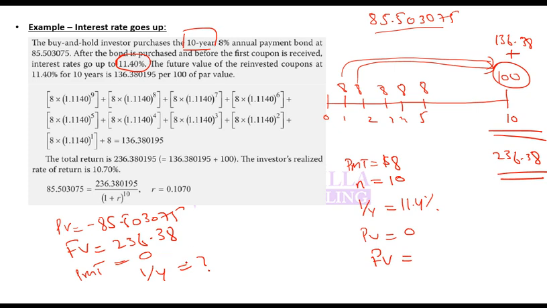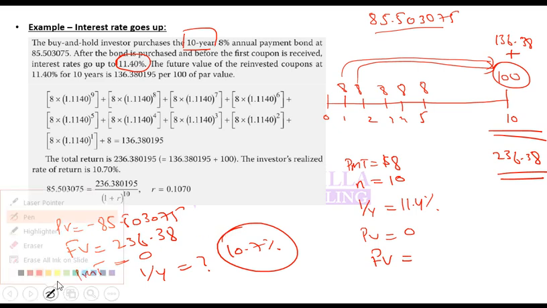So he invests 85.5 today, and at the end of the 10th year, he would have accumulated 236.38, which is a 10.7% annual return.